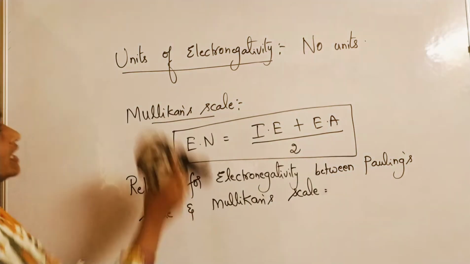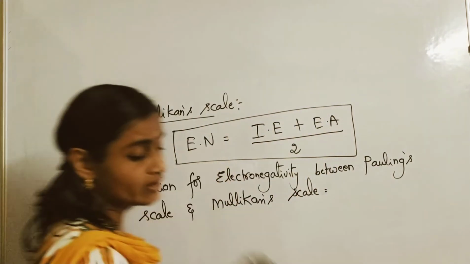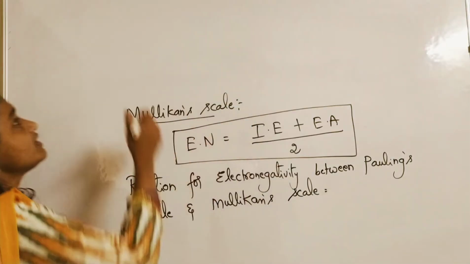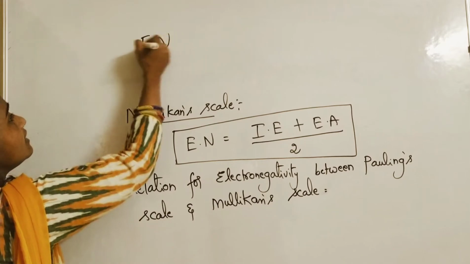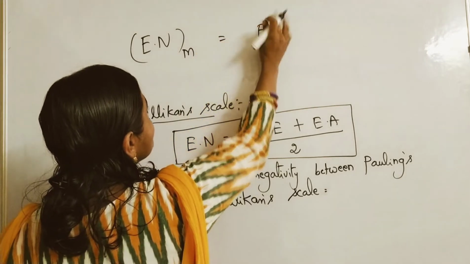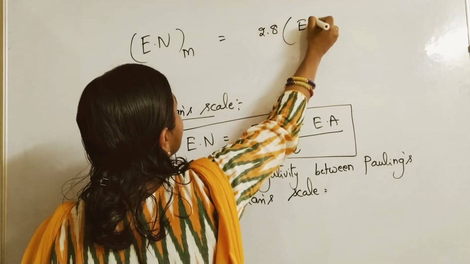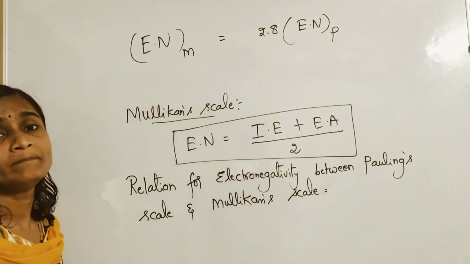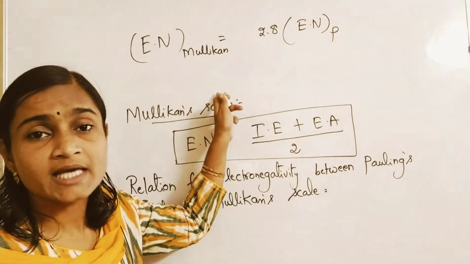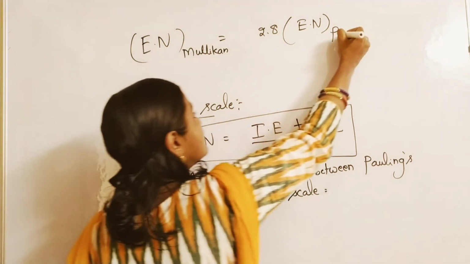How electronegativity according to Pauling and according to Mulliken are related with each other, that you have to write. So electronegativity in terms of Mulliken's scale is equal to 2.8 into electronegativity according to Pauling's scale.